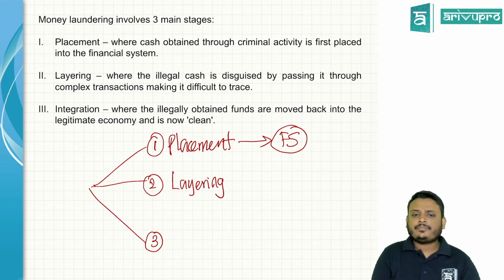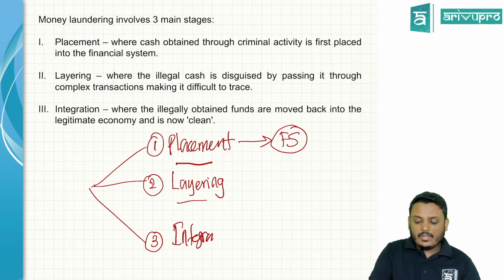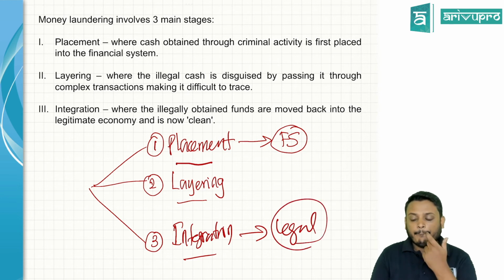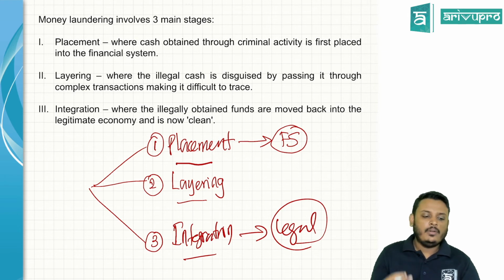And integration. Integration means profit. Once you have layered it in that organization, you are periodically taking profit. That profit is legal money, clean money, washed money, white money, right? So in this process, first you do placement, second you do layering, and the third one is integration. Within the system you are taking the money as legal means. This money is legal, and you can utilize this money for your own needs and work. So these are the 3 stages of money laundering.